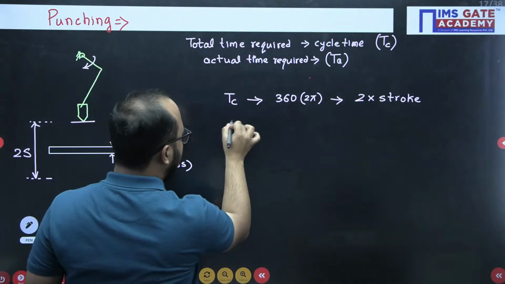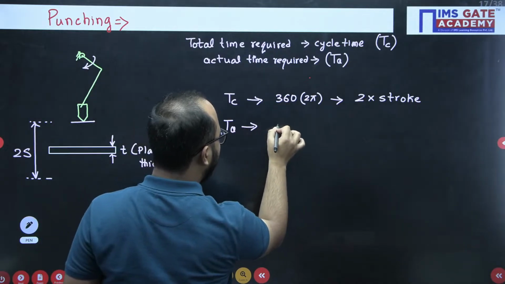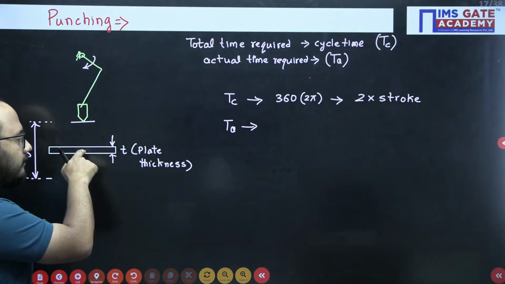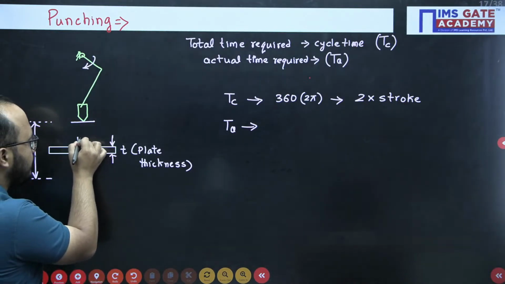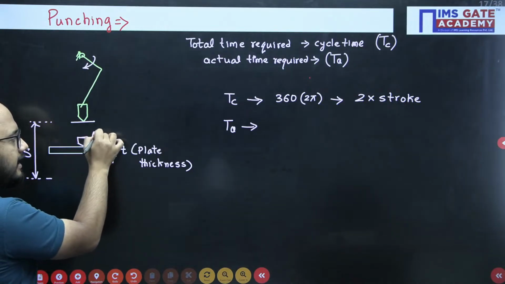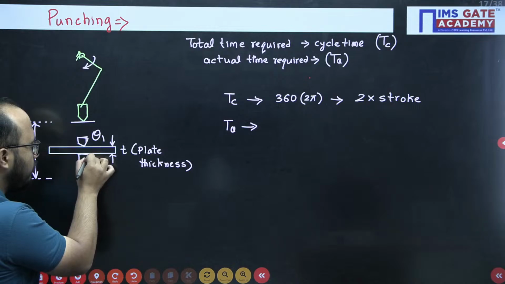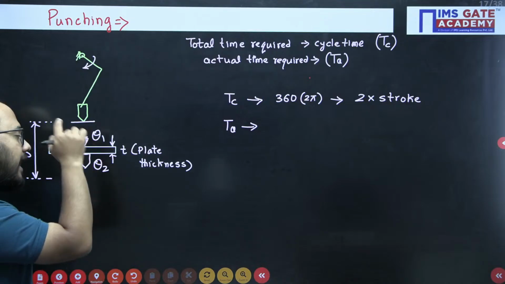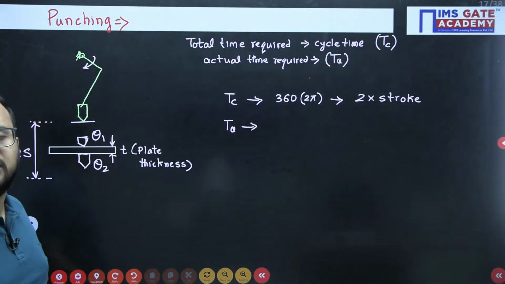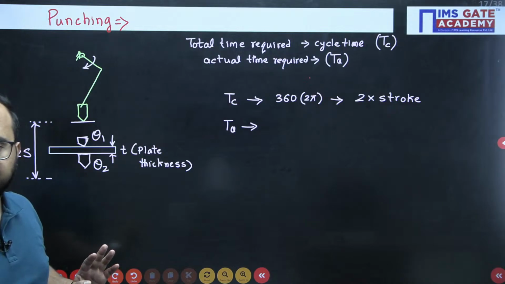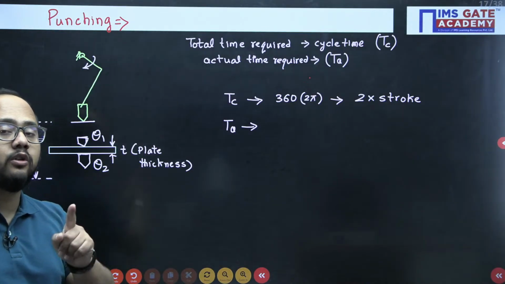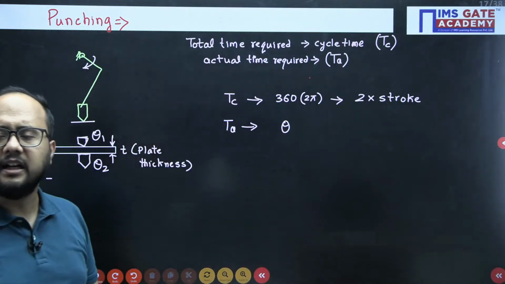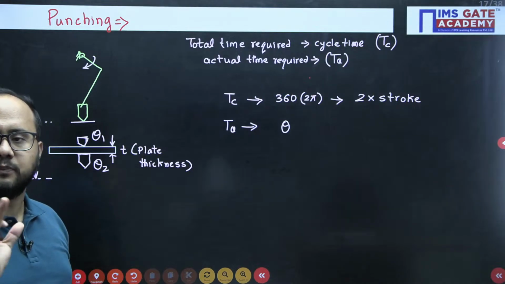But in actual time, the angle turned by the crank for which actual punching is happening: when the tool comes at this position, there will be some theta 1. When the tool comes out of this plate after doing the punching operation, the crank will have angle theta 2. So the angle actually turned is theta 2 minus theta 1 basically. So the actual angle turned during punching, let's suppose I simply mention theta. Theta is that particular angle for which actual punching is happening.